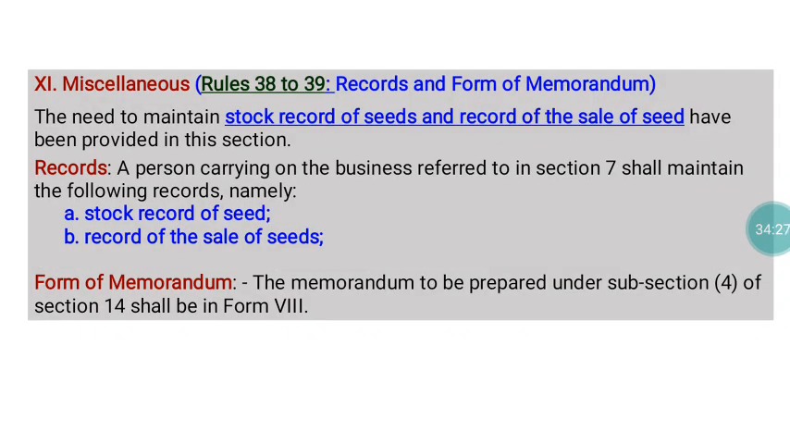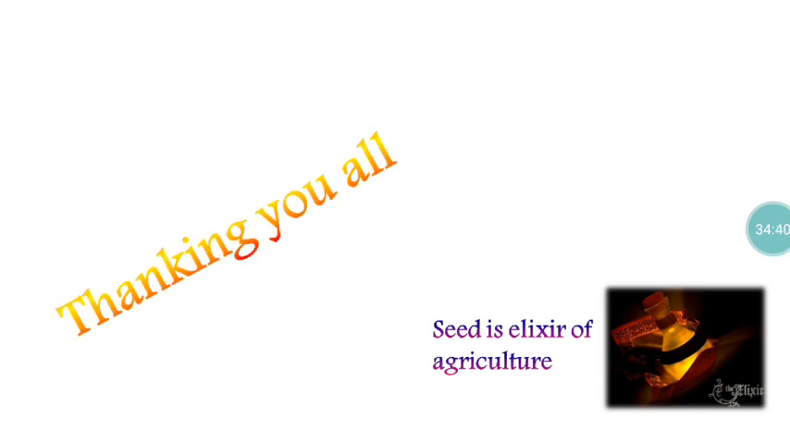The last section deals with miscellaneous matters. It mainly gives information regarding the memorandum and records that need to be maintained by the person carrying on the business of seeds. So these are all the things. From the next class onwards, we are going to discuss legislations that may be very specific to certain aspects.